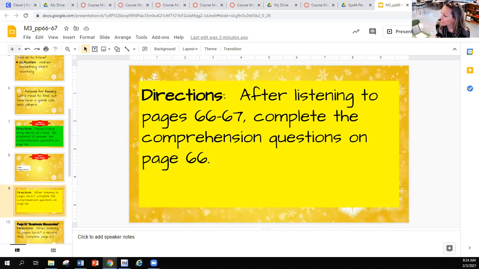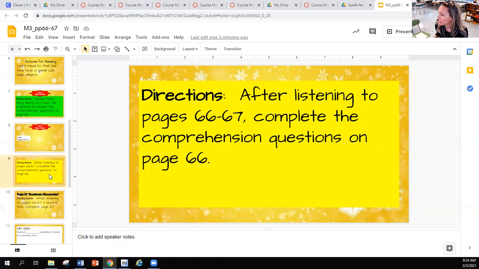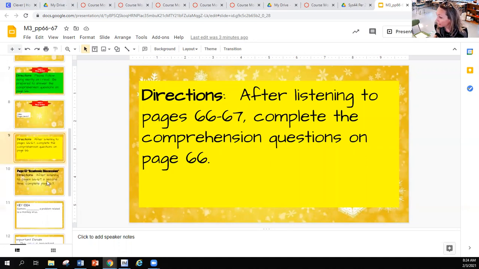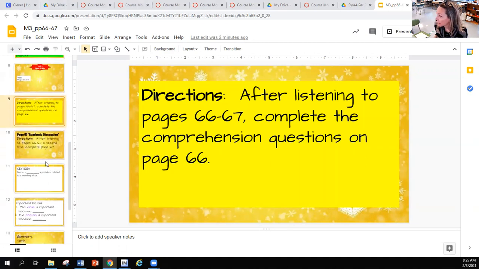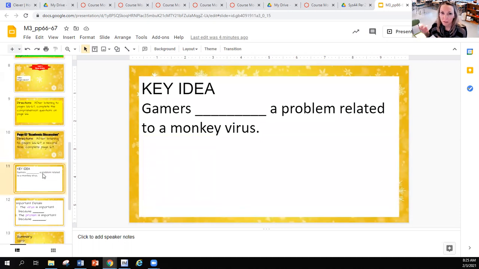So I'm going to read this story a second time. So go ahead and fill in those answers to the 3 questions on 66. And then I will be rereading the text. When I reread, I'll be leaving out words. I want you to say the word that I leave out. When you're done, you're thinking about the key idea. You'll be filling in the key idea and details in the summary.